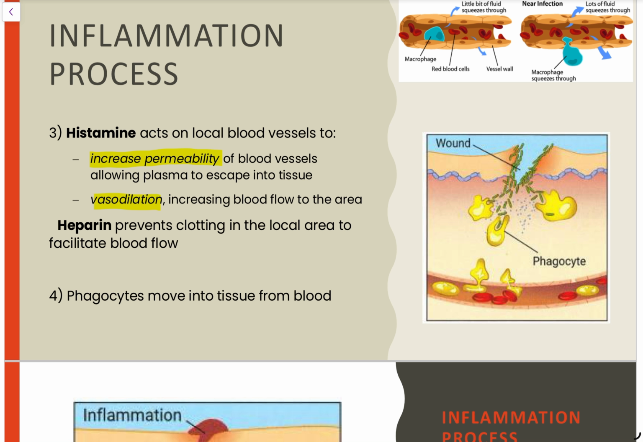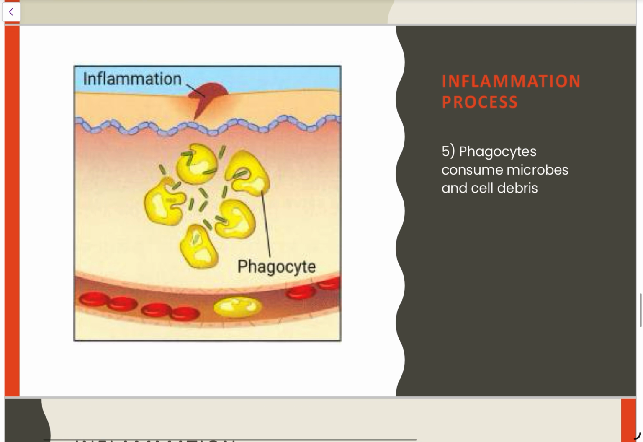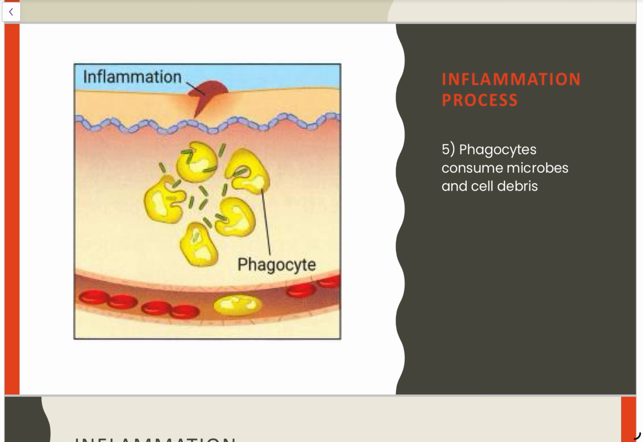Why are we trying to do this? Well, it's so that we can bring more macrophages to the area itself. Heparin, because we've increased the permeability of the blood vessels in the local area, we want to prevent it from clotting. Okay, we want to prevent clotting within the local area, and so heparin prevents that clotting process from taking place.